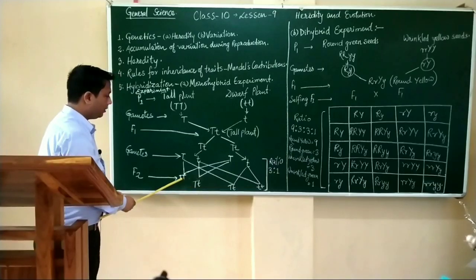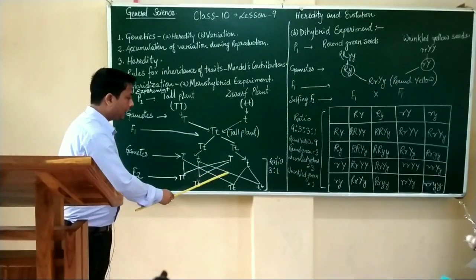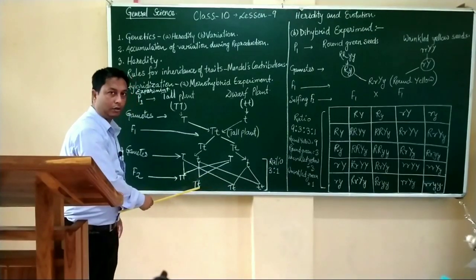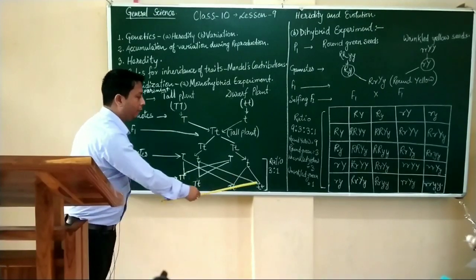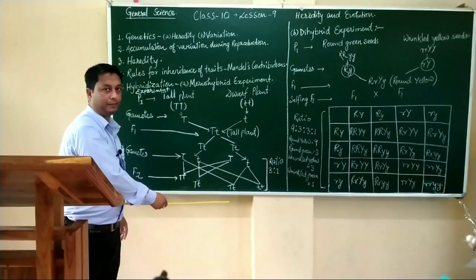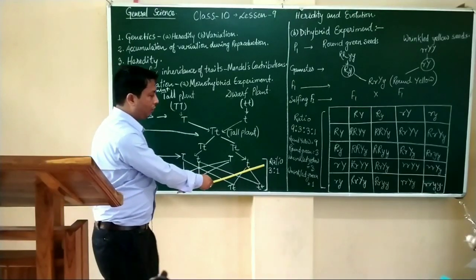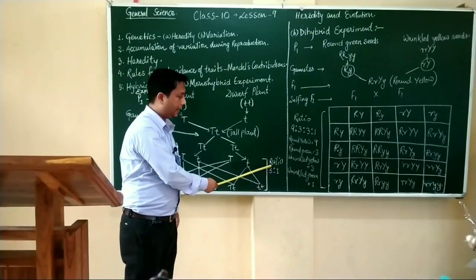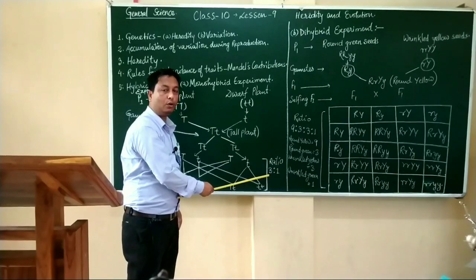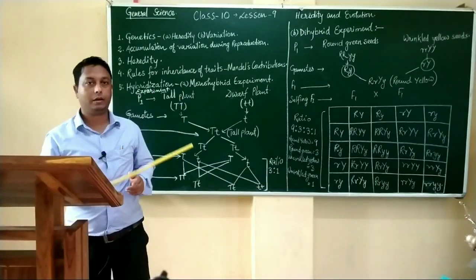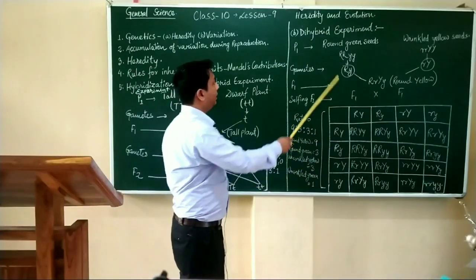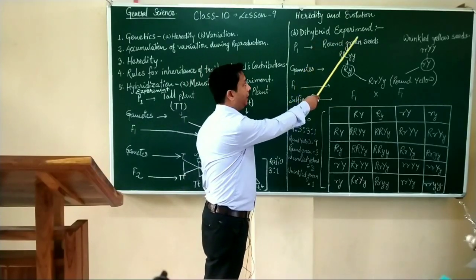Here, three are tall plants and one is a dwarf plant. So the ratio is 3:1.